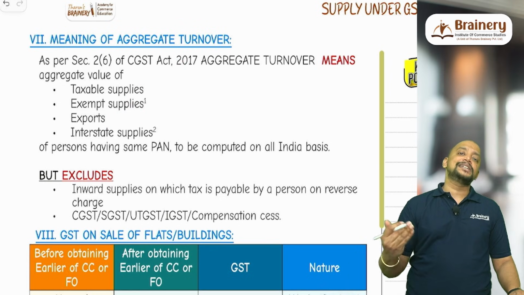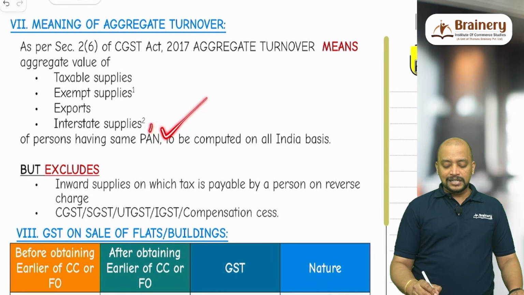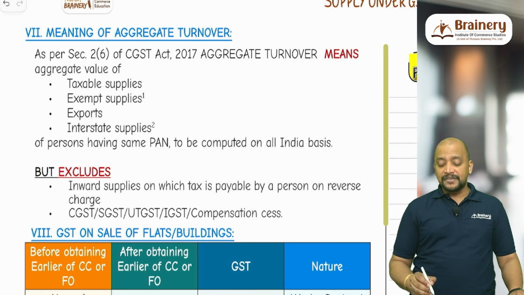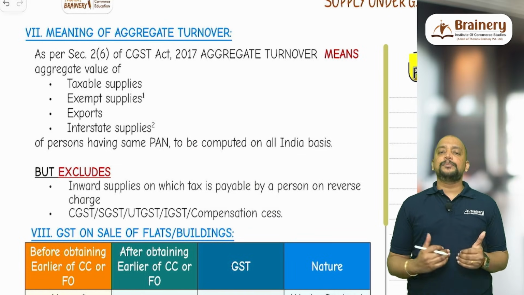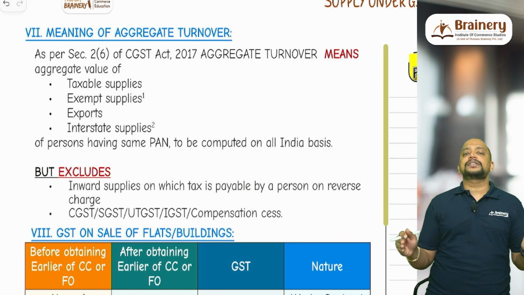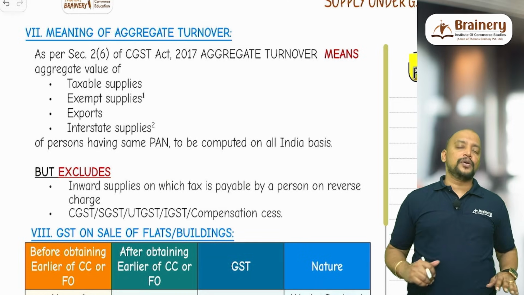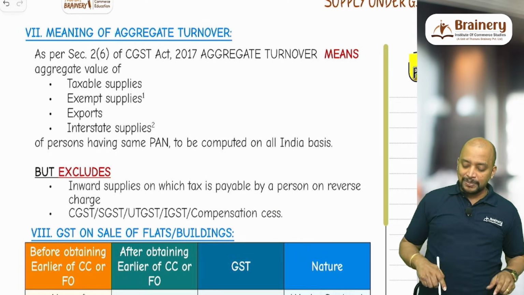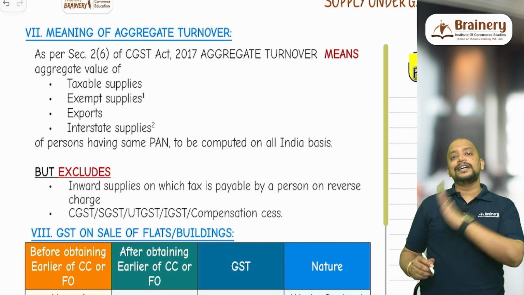Exports and supply to SEZ are deemed interstate. Even deemed interstate or interstate supplies will also be included in the aggregate turnover of persons having the same permanent account number. For example, if I am having 10 different businesses under the same permanent account number, the turnover of all the 10 businesses we need to merge, and that will be computed on an all India basis.